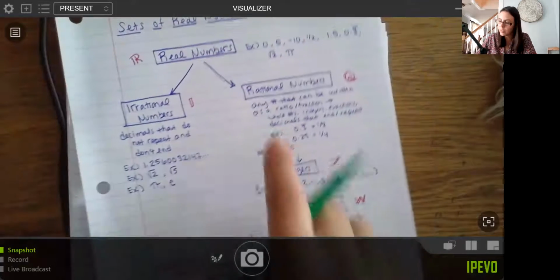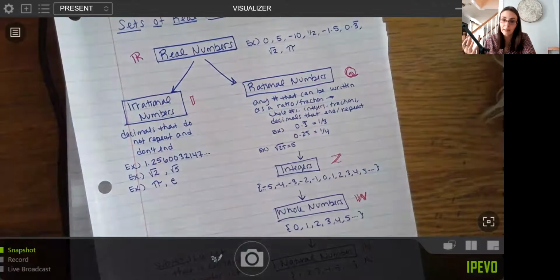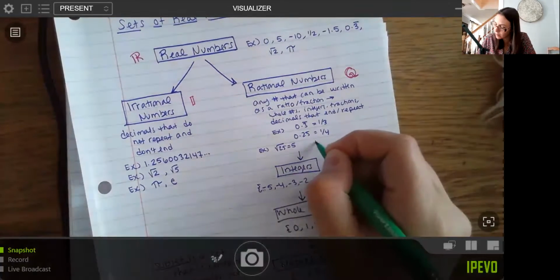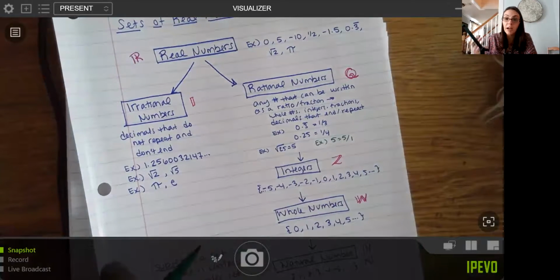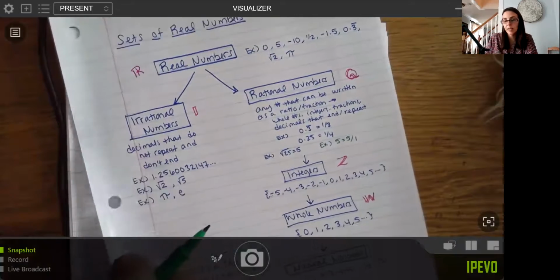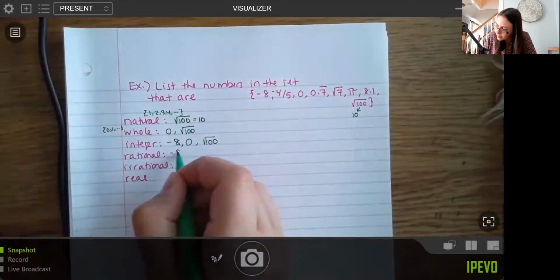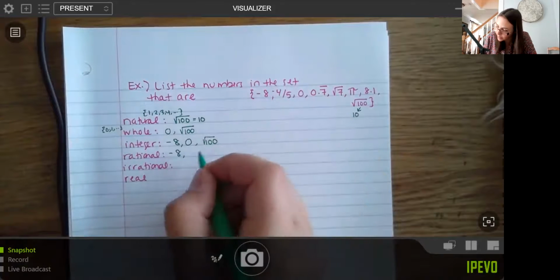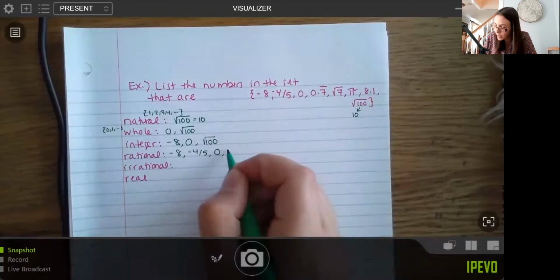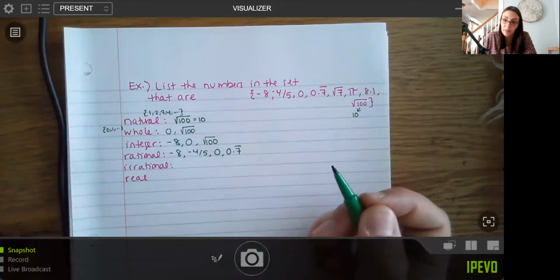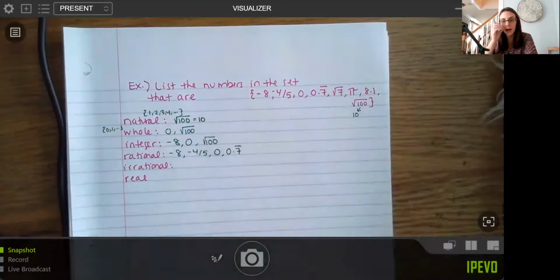Okay. Now our rational numbers, you want to be a little bit more careful. Your rational numbers are any number that can be written as a ratio or fraction. So it includes whole numbers automatically because something like 5 is 5/1. That can be written as a fraction. It includes fractions, obviously, and it also includes decimals that end or repeat, that have a pattern. So I have -8. Now here is a rational number, right? It's a fraction. 0.7 repeated is a decimal that repeats, so it can be a fraction, it's rational. Square root of 7, if I plug it into my calculator, I'm going to see a whole mess.